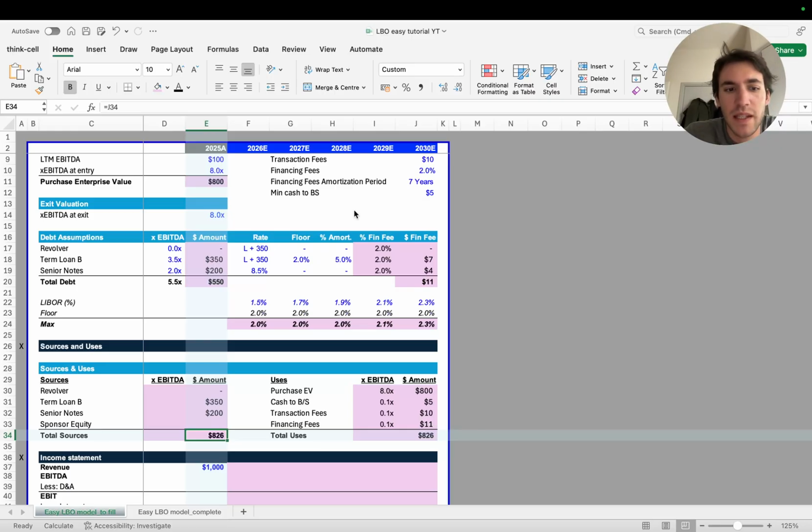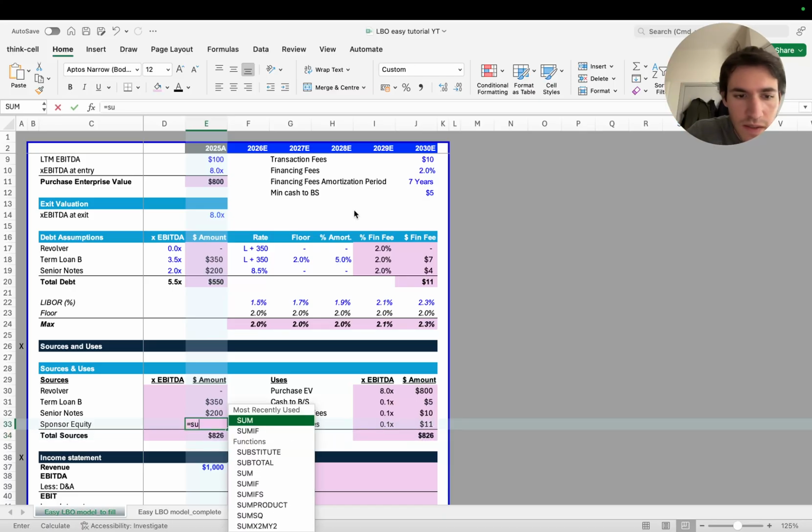Sponsor equity is basically the money that you need to inject, and it's something that you do in a reverse engineered way, because basically you know how much the sources are, you know how much the tranches of debt are, and what is the amount of money that you need to add yourself to get to the same amount of sources.